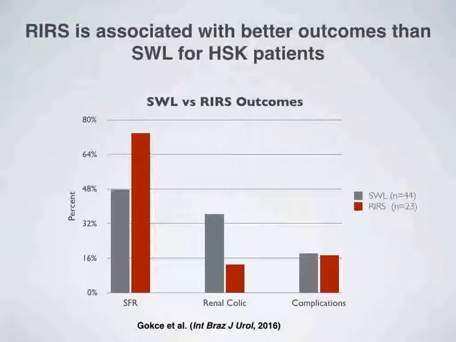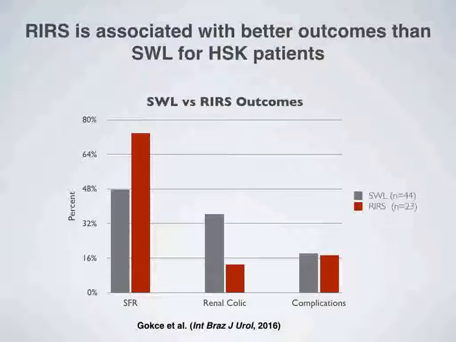Just as the horseshoe kidney presents challenges for shockwave lithotripsy, notable impediments associated with retrograde intrarenal surgery in horseshoe kidney patients include higher ureteral insertion into the renal pelvis and often tortuous ureter. Given that these two treatment modalities are considered less invasive methods for stone treatment, it is important to understand the difference in outcomes for horseshoe kidney patients receiving either treatment option.